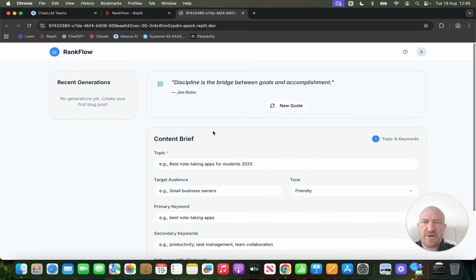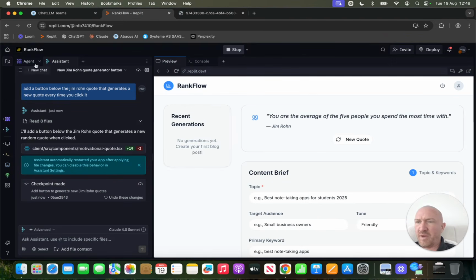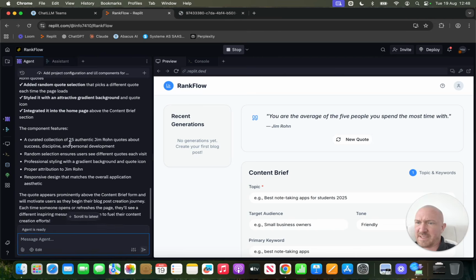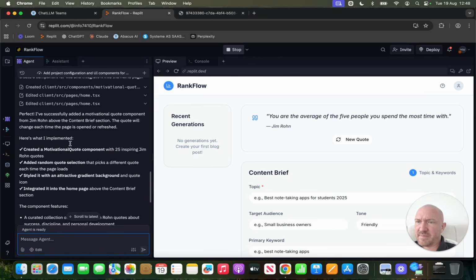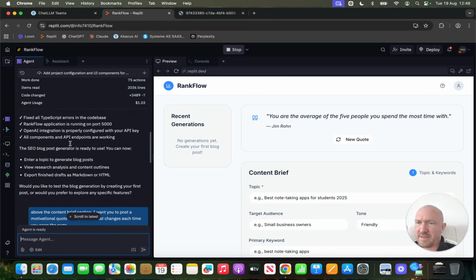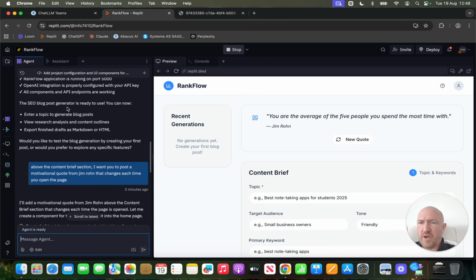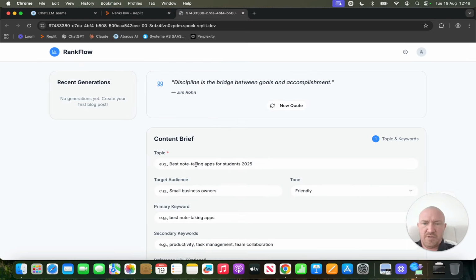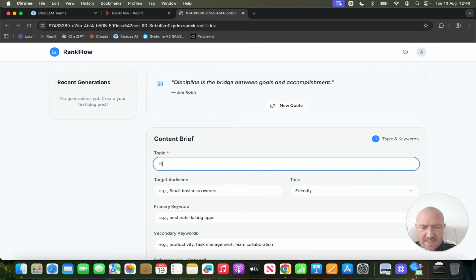So content brief. I got the impression of what it was from the agent. It told me what it did. There we go. SEO blog post generator is ready to use. Right. So the topic, how AI is going to make new founders, SaaS founders, millionaires and billionaires over the next 3 years.